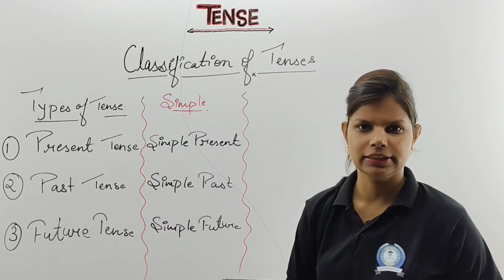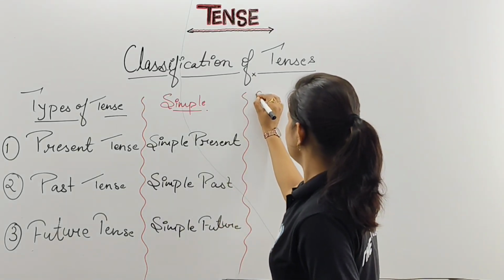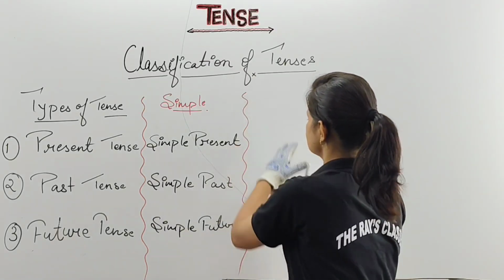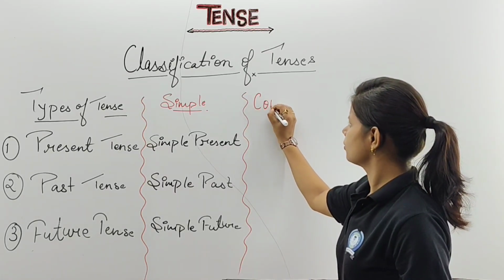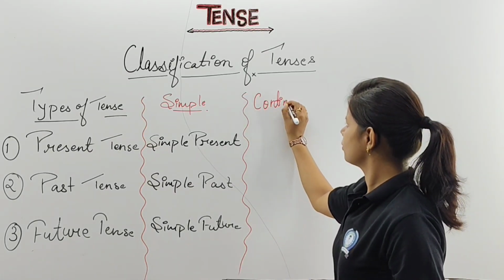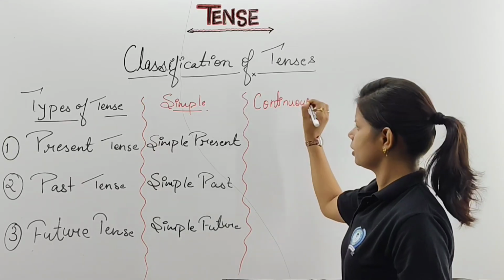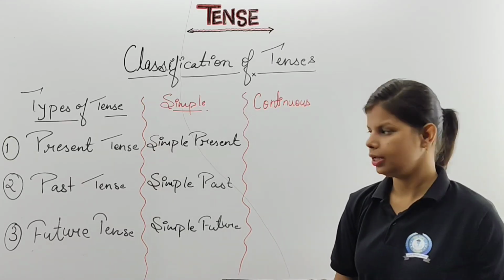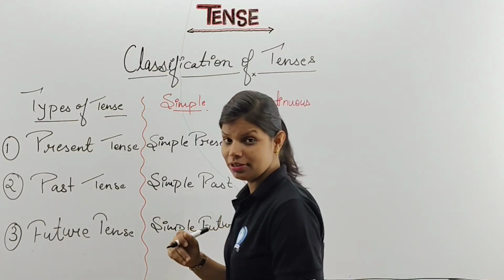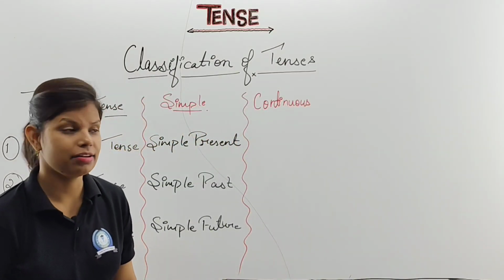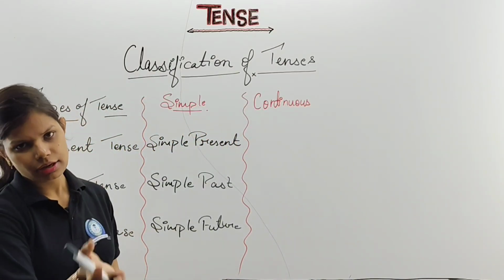Clear? Now next of yours is, again I have segregated, continuous. Here we are going to write continuous. Okay. Now, continuous means what? What type of continuous we are having? Present continuous, past continuous, as well as future continuous.